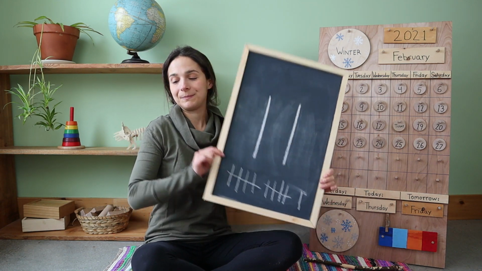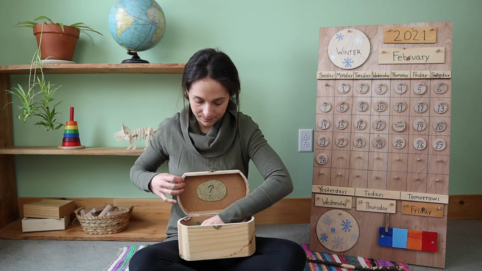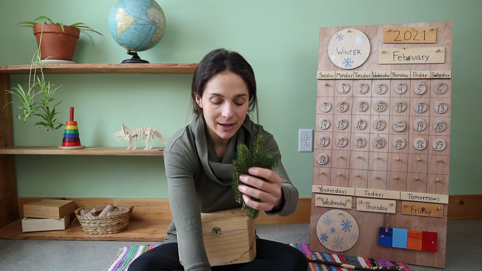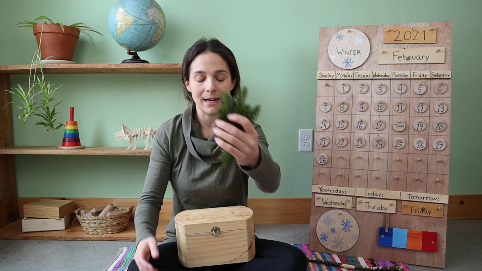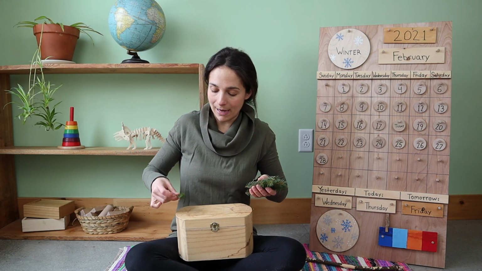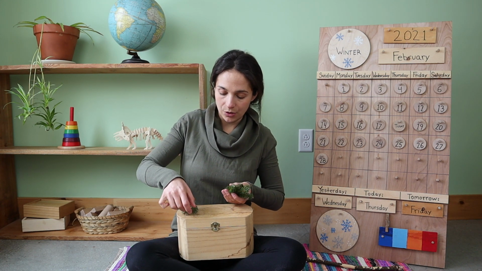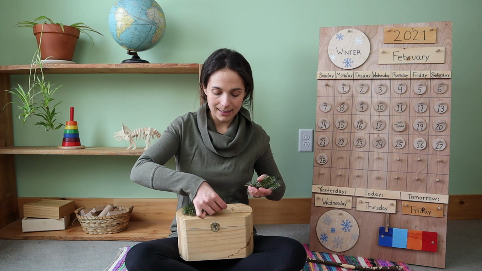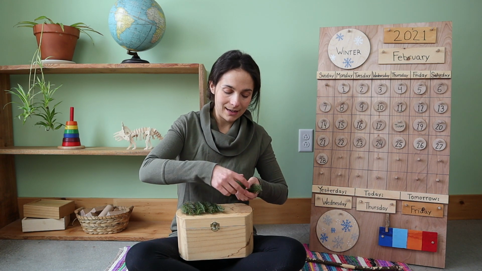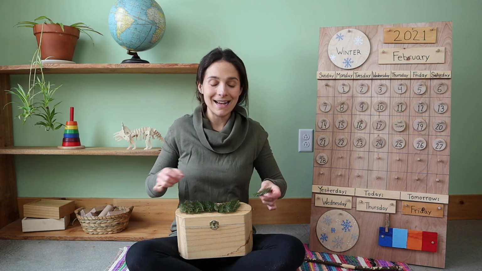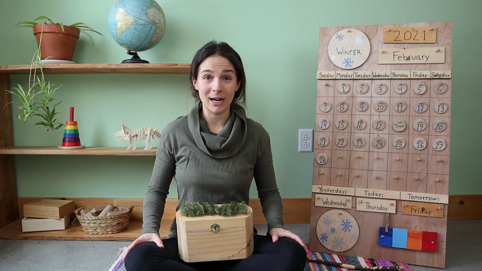11 tally marks. Now inside of the box, I have 11 branches to count. Let's gather them all up. I have a group of 11 branches from a pine tree. As I count them, I'm going to line them up on the top of the box so you can see them better. 1, 2, 3, 4, 5, 6, 7, 8, 9, 10, 11. 11 branches.